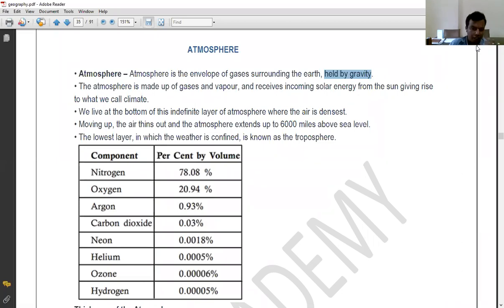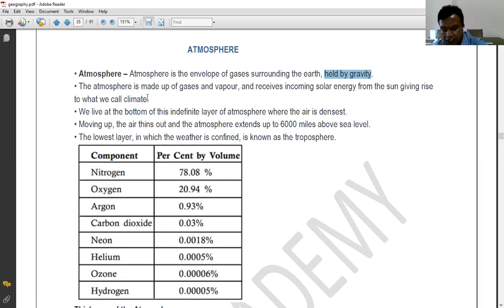And that unique structure and composition, that uniqueness is about what? It is about the structure and composition of the gases, and also the temperature which it has maintained over a period of time. So the atmosphere is made up of gases and vapor and receives incoming solar energy from the sun, giving rise to what we call climate.